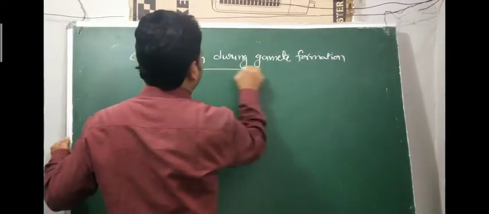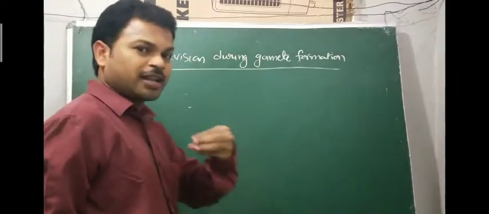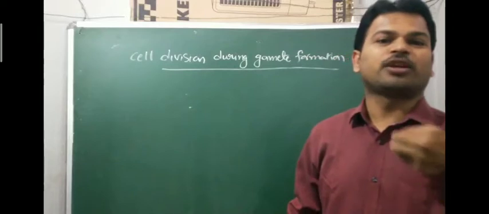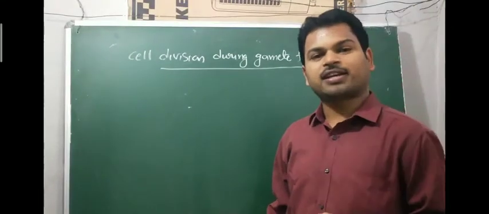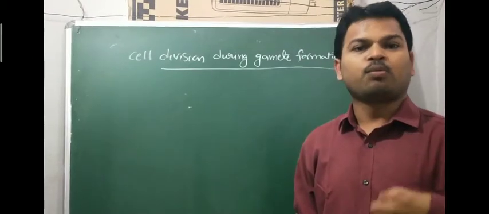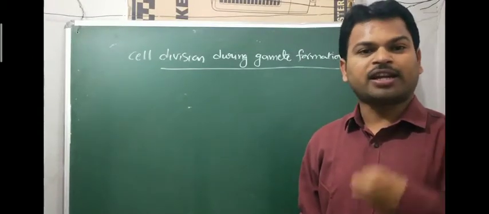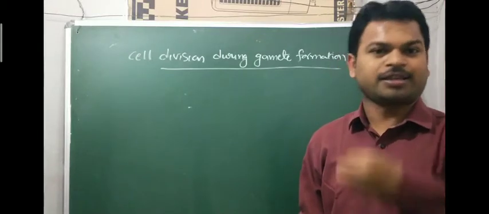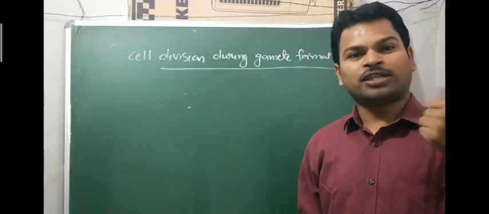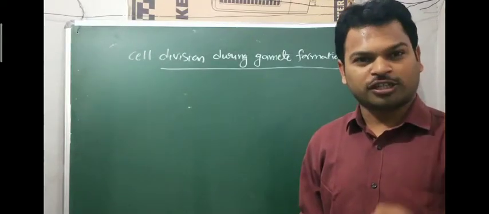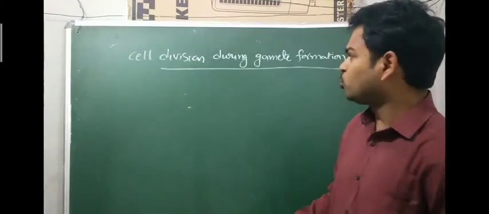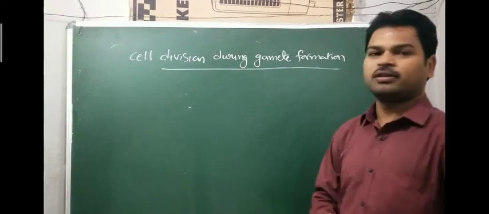Before going to this, in the last class we discussed events in sexual reproduction. There are three events: pre-fertilization events, fertilization events, and post-fertilization events. Pre-fertilization events are continuing now. In the last classes, gametogenesis, homogametes and heterogametes were discussed. Now we come to cell division during gamete formation.